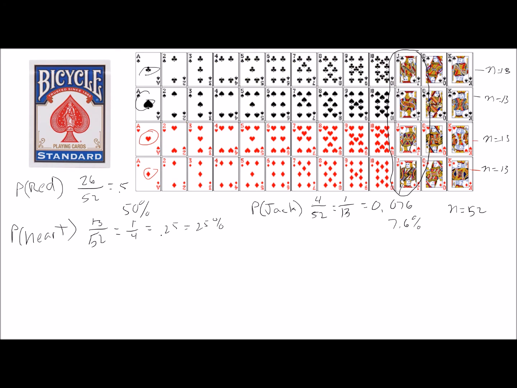Now, what if we were looking at the probability of pulling out a jack or a heart? Well, we already established that there are these jacks here, and we know we were dealing with hearts before, so let's recircle our hearts.